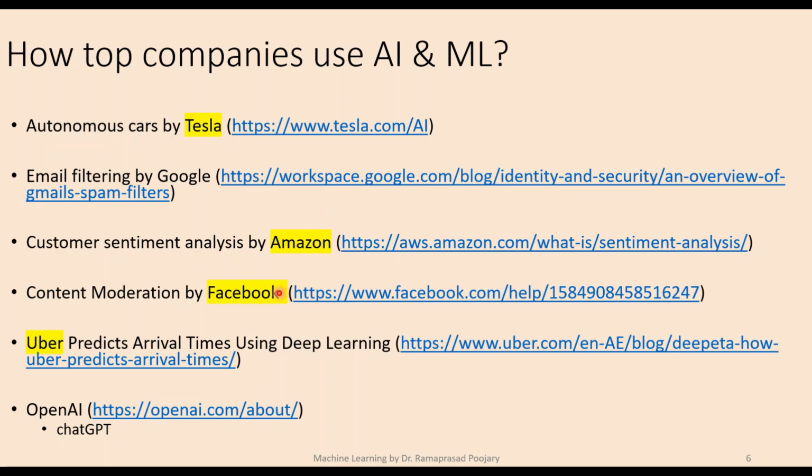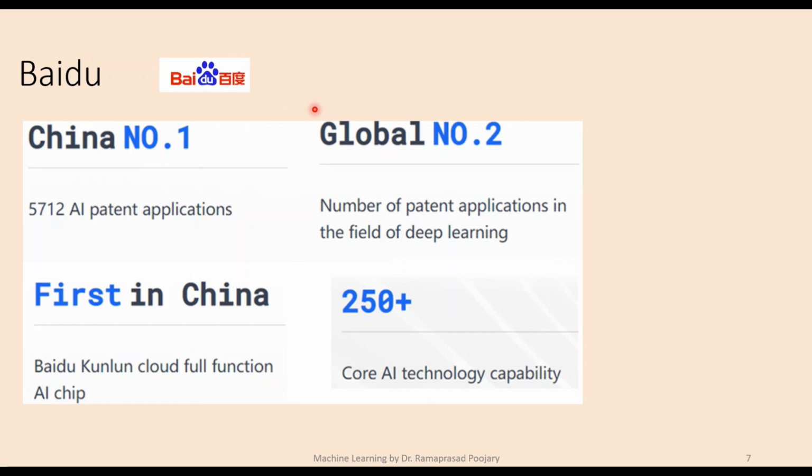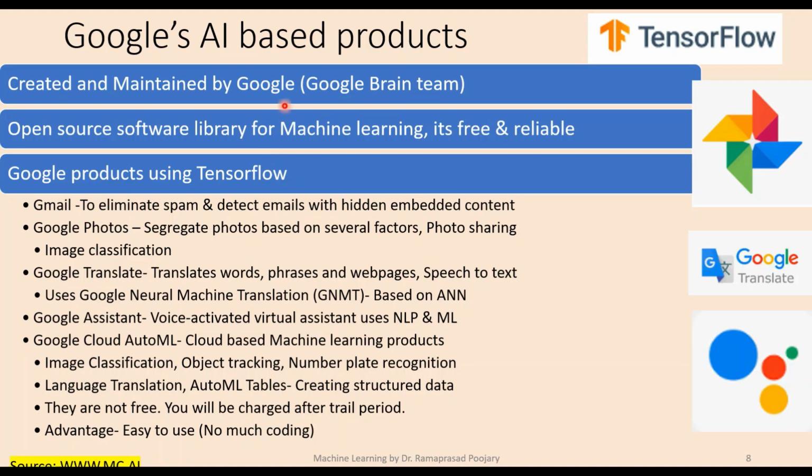Content moderation is done by Facebook, which also has developed its own AI framework. Baidu is the top Chinese company which provides web-based services on AI. I have also listed a few of the products where AI is used by Google, like Google Photos and Google Translate, where it uses natural language processing algorithms.